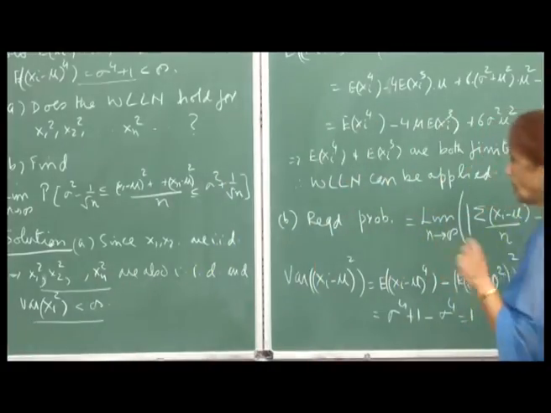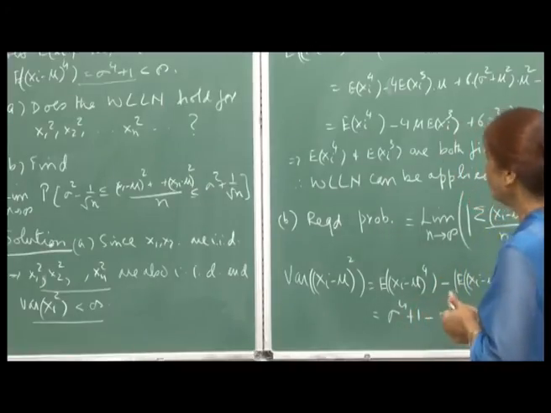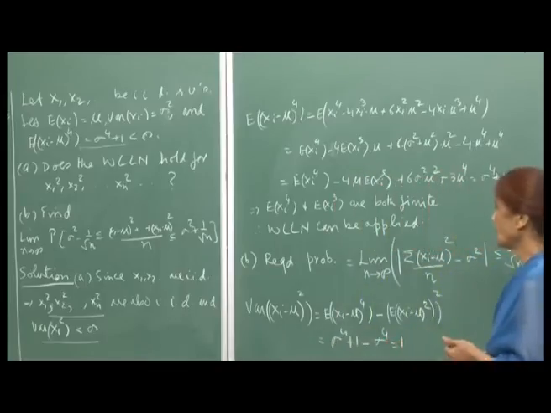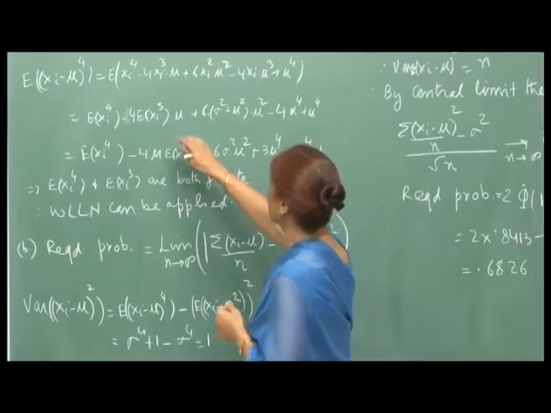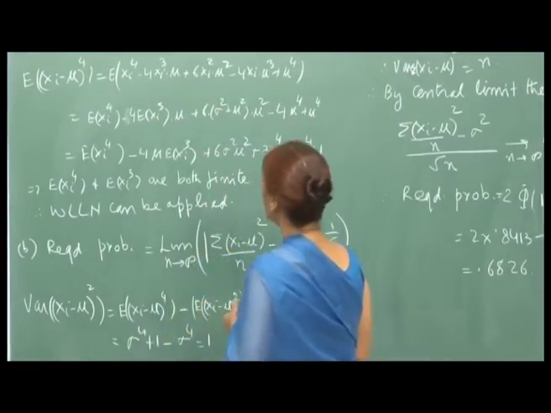I am sure you can work it out by all that we have done in the course by now. Now, to show that the variances of these Xi squares are finite, which will be the same for all.